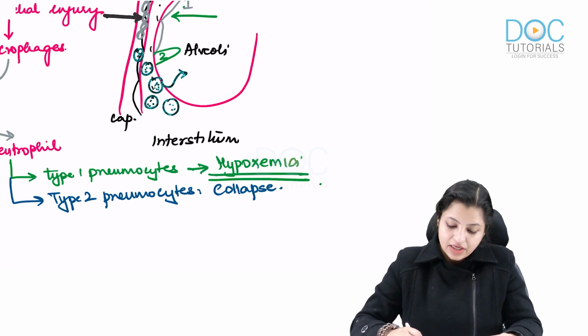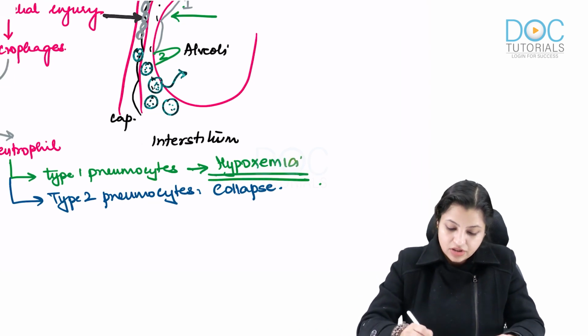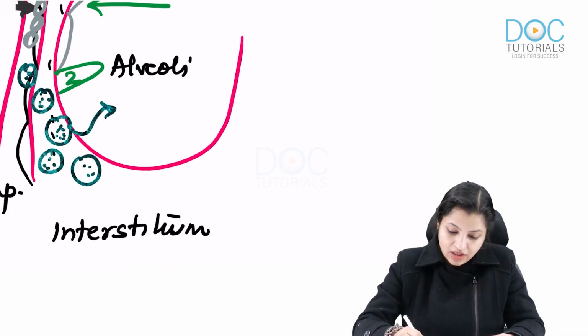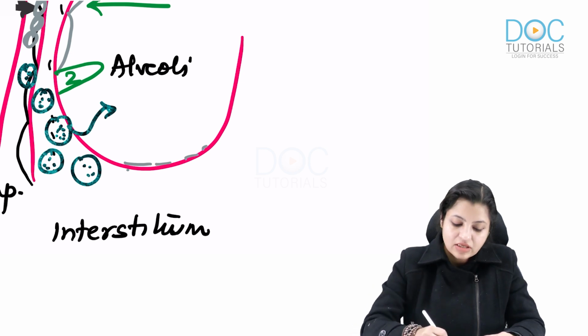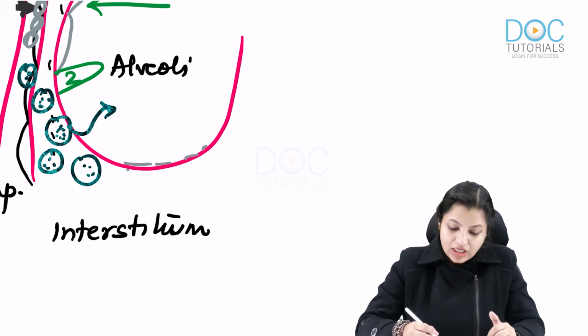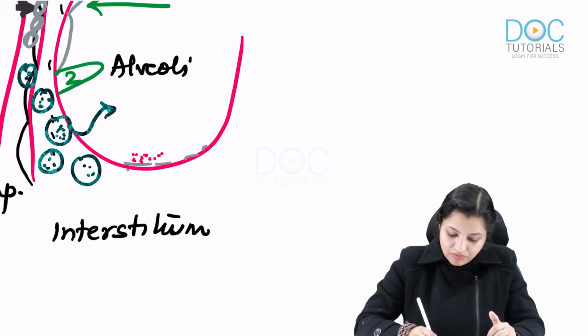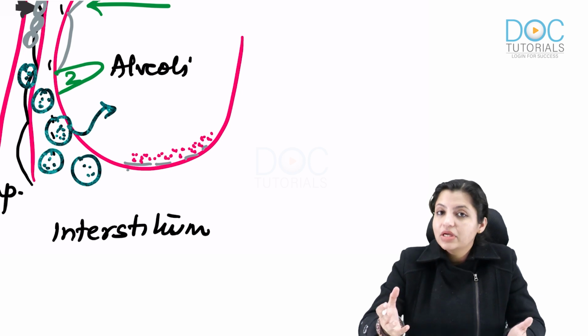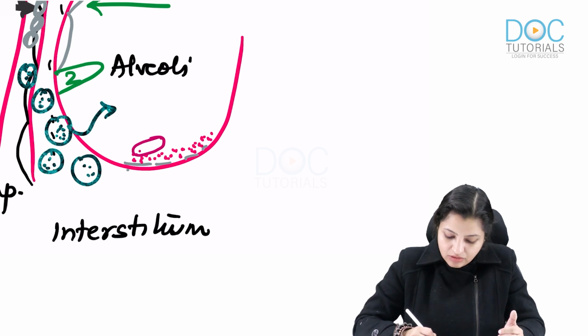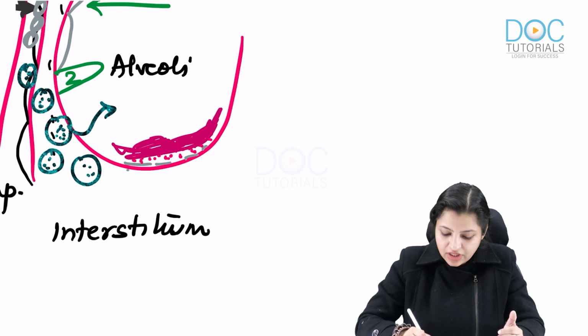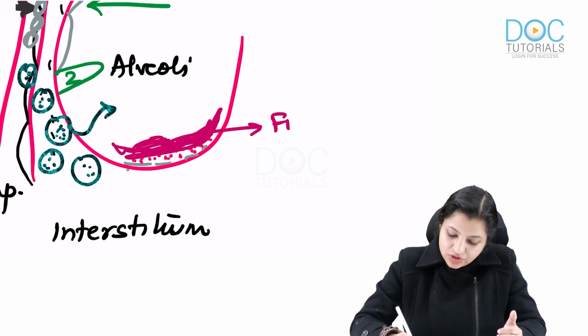Now because the lining of type 1 pneumocytes is damaged, going back to the alveoli again, the type 1 pneumocytes are denuded here, so immediately somebody needs to heal it up. Immediately platelets come into action and start the repair. Slowly platelets are replaced by the coagulation system. When the coagulation system is activated, immediately fibrin is formed here. So you see this fibrin lining the alveoli.